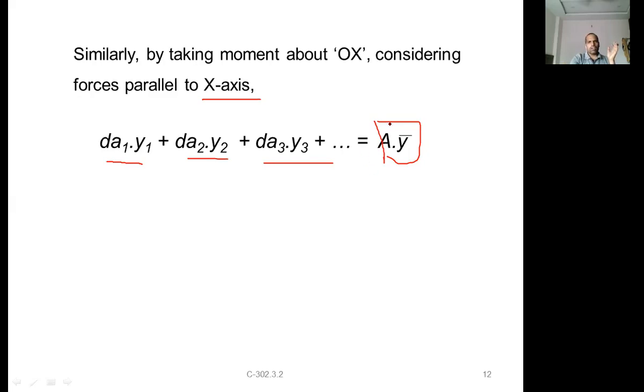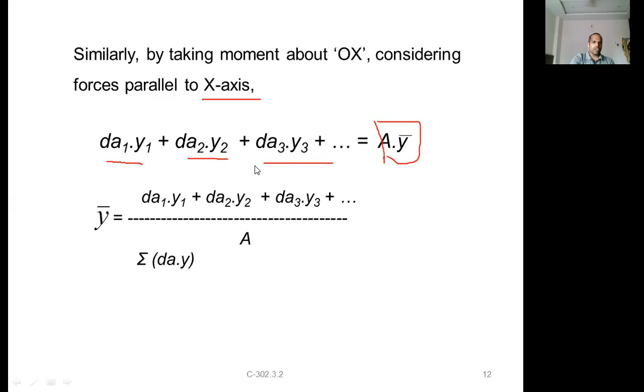So the total area into the centroidal distance from the x-axis, the perpendicular distance, is nothing but y bar. So A into y bar. Similarly, y bar is equal to sigma dA y by A. That's all you can calculate.